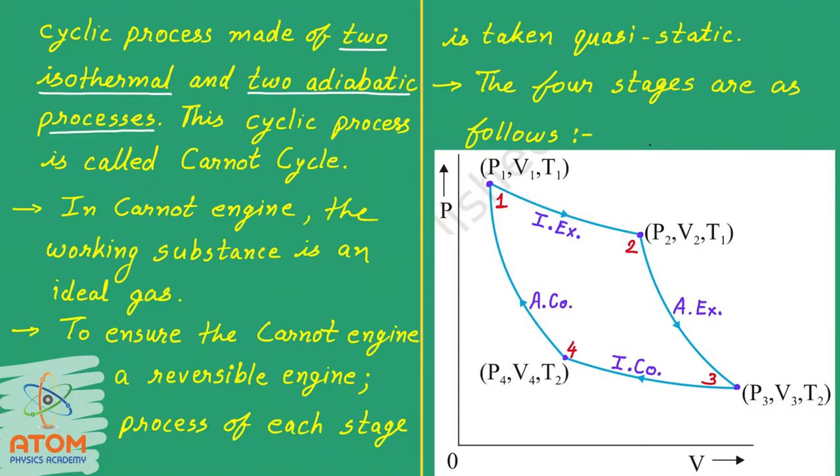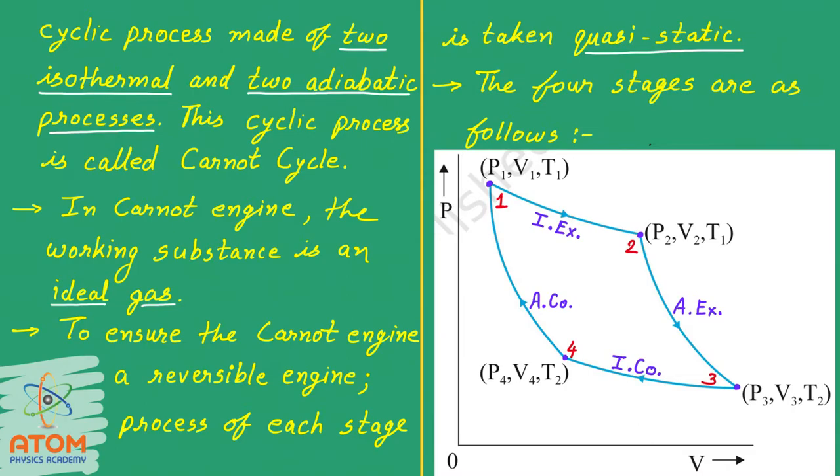In the Carnot engine, the working substance is an ideal gas. This is also important. To ensure the Carnot engine is a reversible engine, the process of each stage is taken quasi-static. All the processes are quasi-static in the Carnot engine.